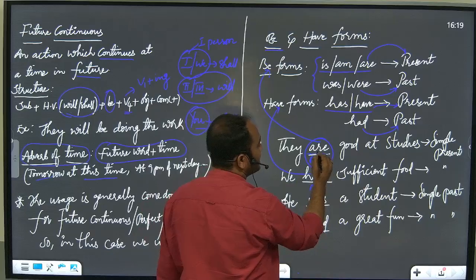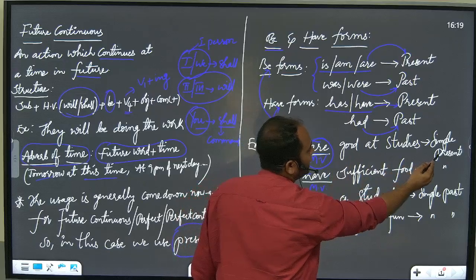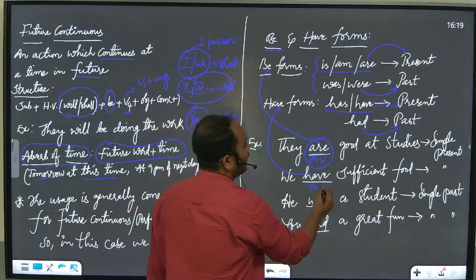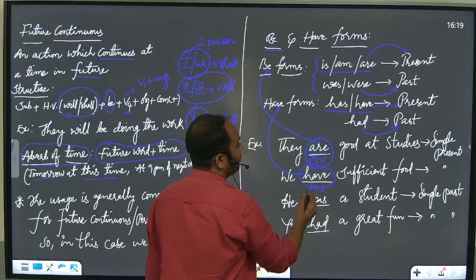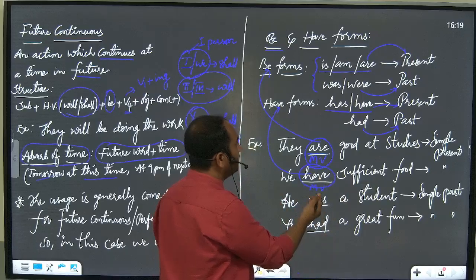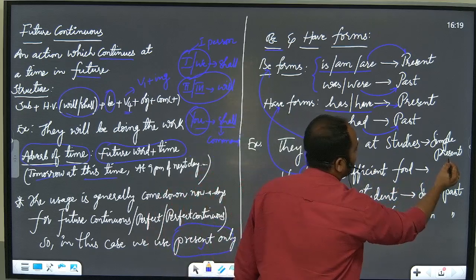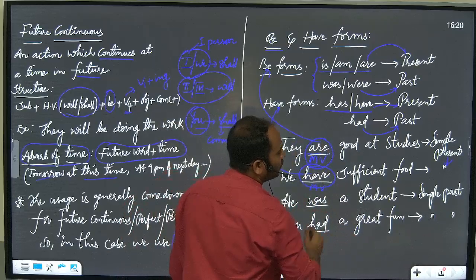As it is a main verb and indicates the present be form, we call this sentence simple present. In the same way, we have sufficient food. This is also working as a main verb, so it is one of the have forms, and this is also the simple present tense. In the same way, he was a student.